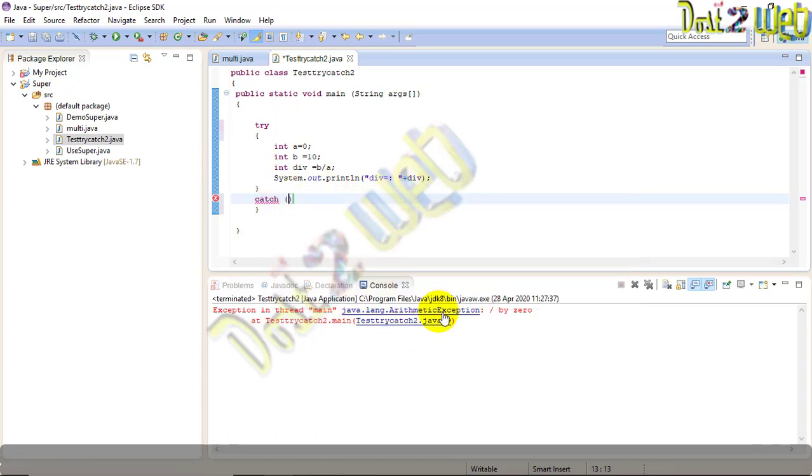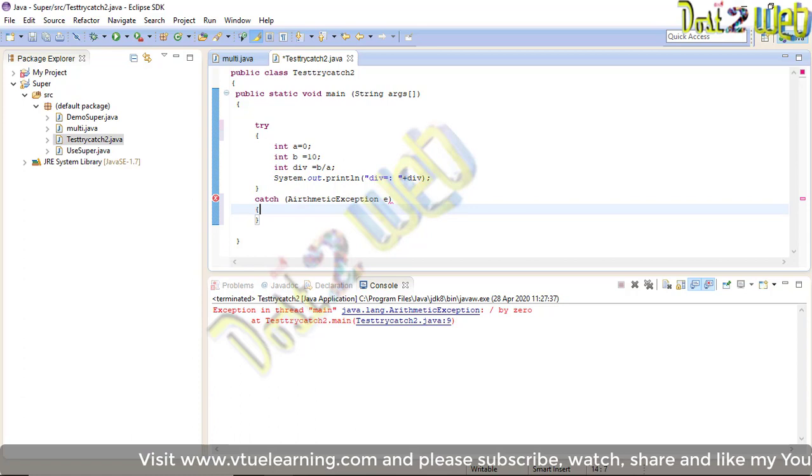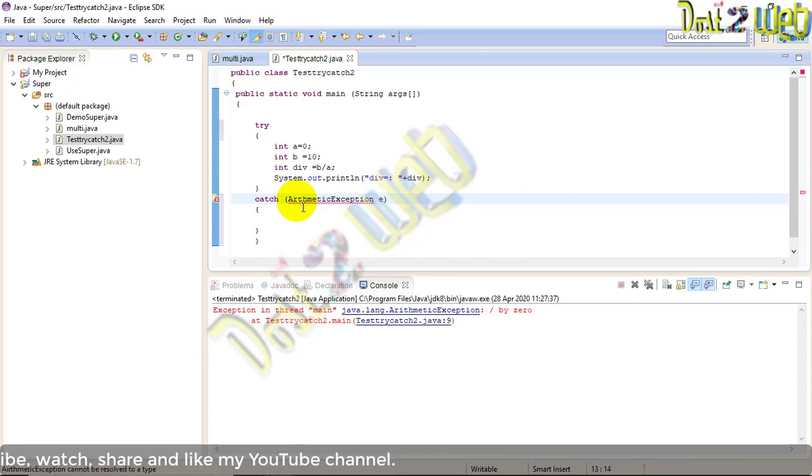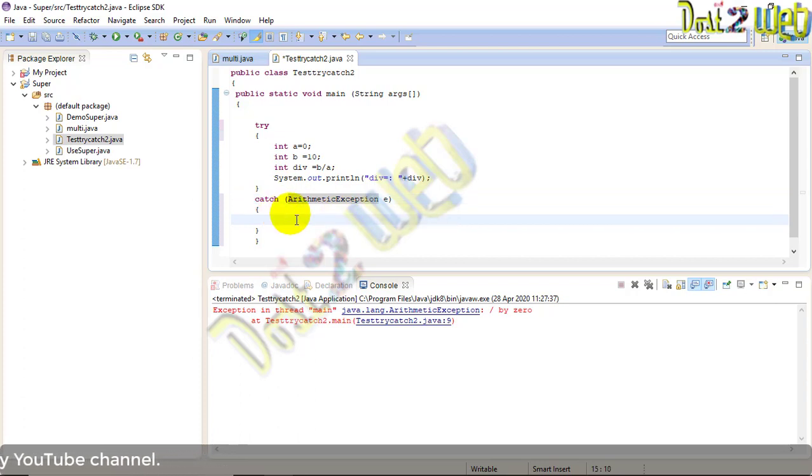This is the ArithmeticException. So you write the exception handling: catch (ArithmeticException e), using the reference parameter, with opening and closing braces. Sorry, a spelling mistake. Okay, ArithmeticException.